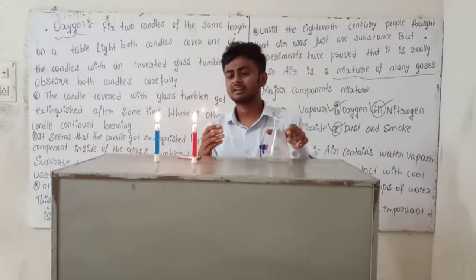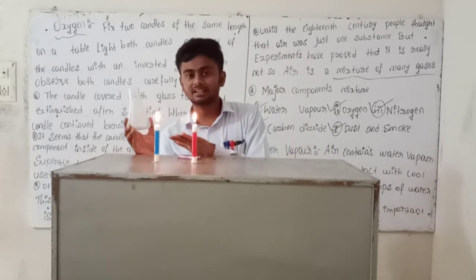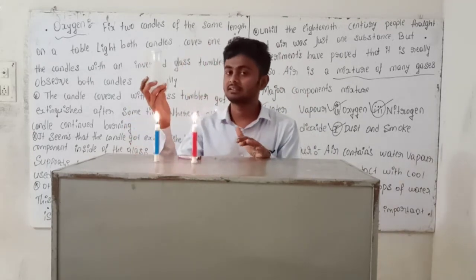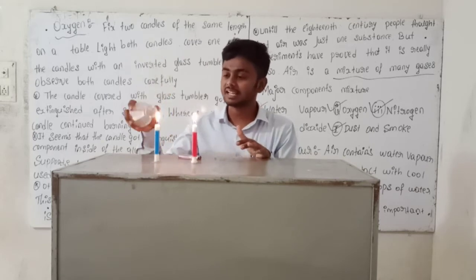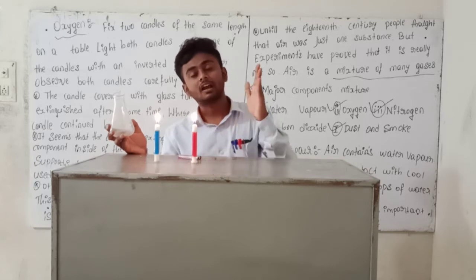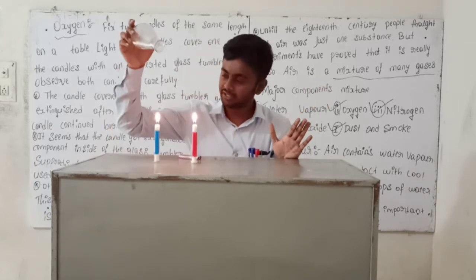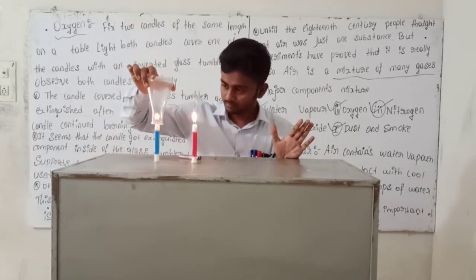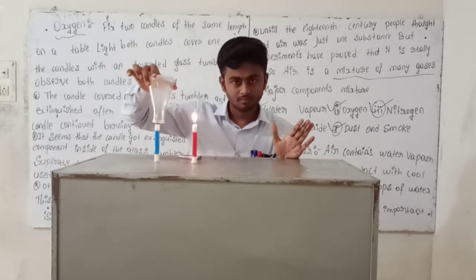Yes or no? You can see the two candles are there. When I cover this candle with the glass, this candle goes off, but this other candle continuously burns. See? Got it?